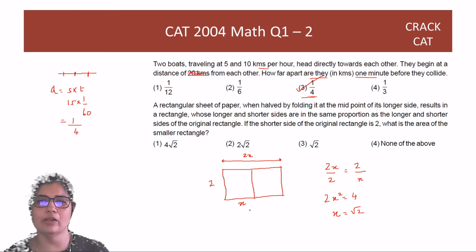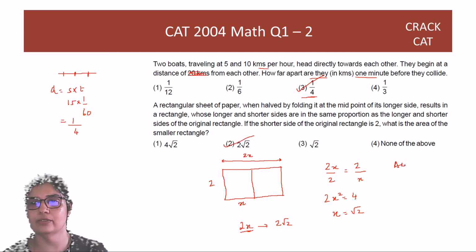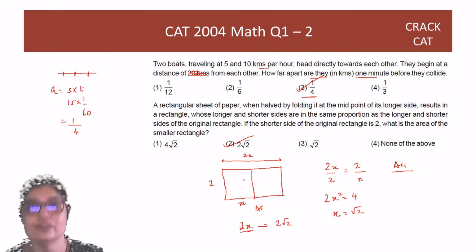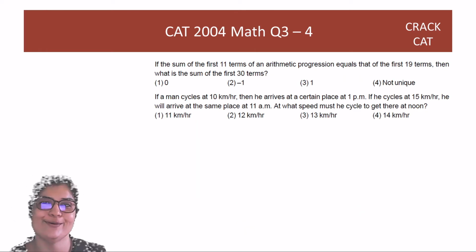So now the area of the smaller rectangle is 2 into x. So that, guys, will be 2 √2. Second option. In fact, interestingly, this is how our A4, A3, all these papers are defined also. If you fold the A4 sheet in half, you get A5, and in A5 the ratio of the original is maintained. So this is how the printing industry also works. So you have a managerial application of a mathematical problem.